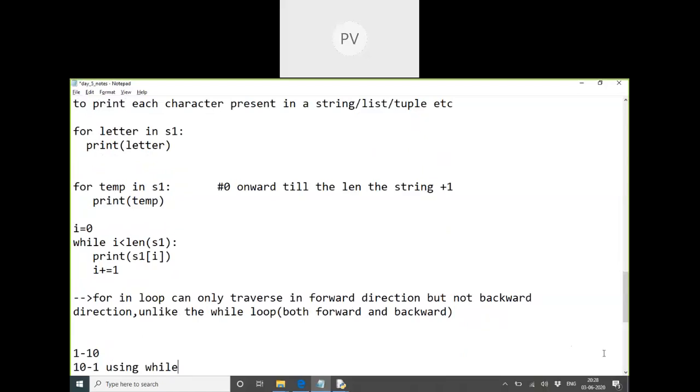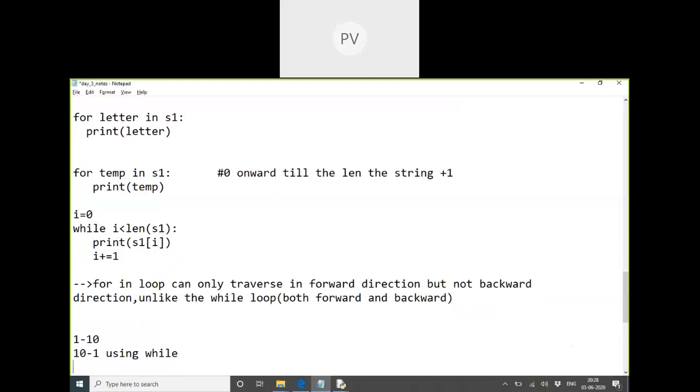Or what is that? I didn't see. What is that?